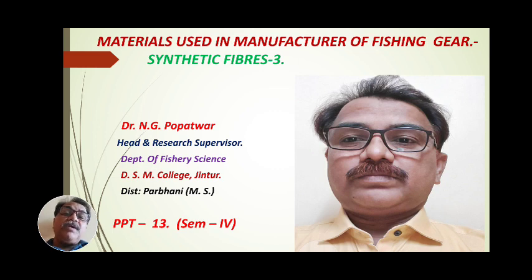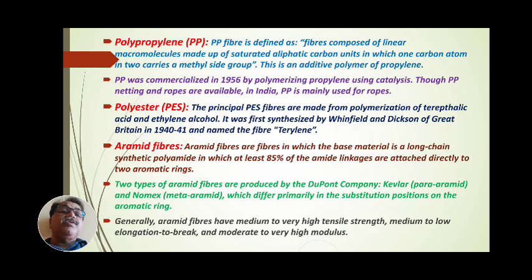Now in today's part, we are discussing the materials used in manufacture of fishing gear, synthetic fiber, the third aspect for detailed study. In this third aspect, we study which synthetic fiber or synthetic material is used for manufacturing of fishing gears. In synthetic fiber part third, that is polypropylene. Polypropylene is indicated as capital PP.